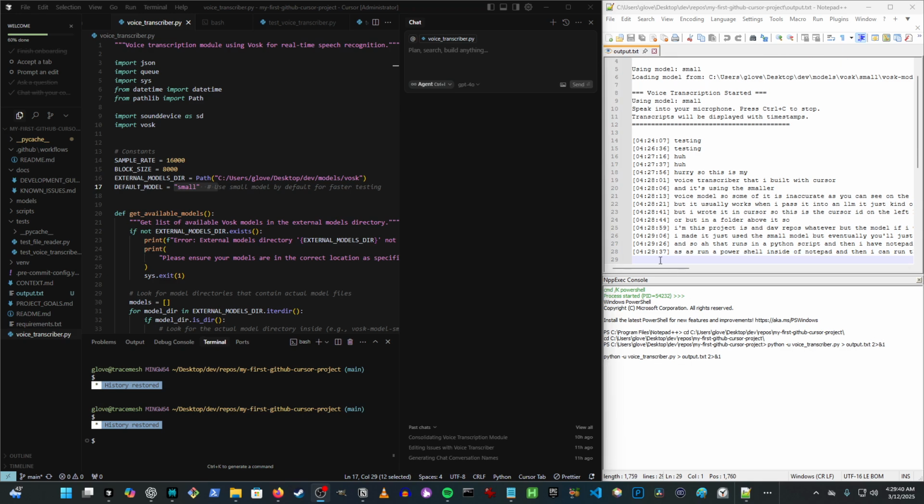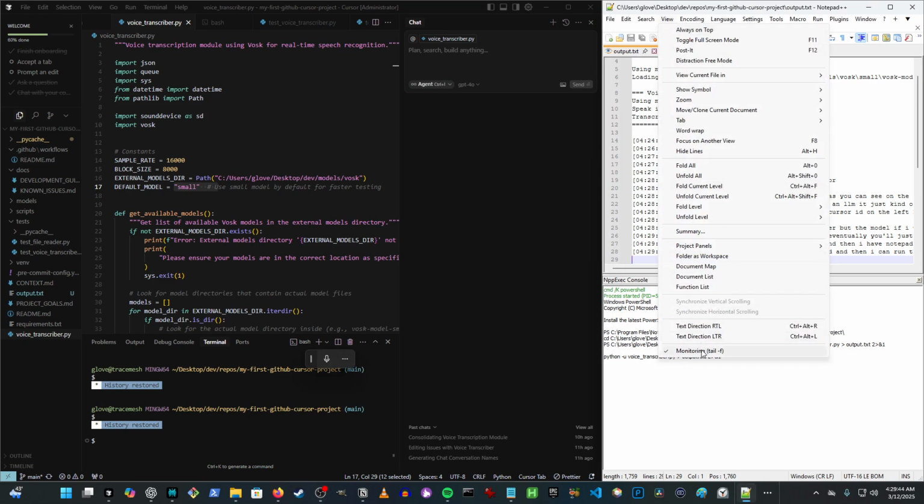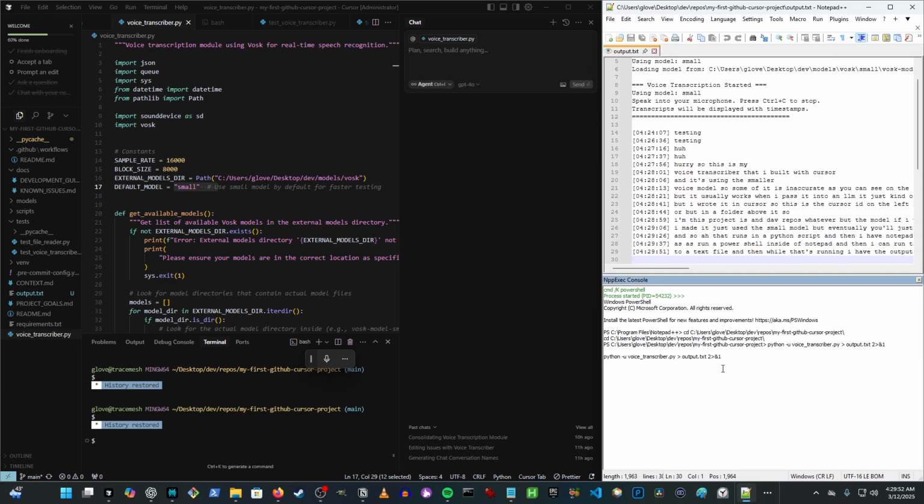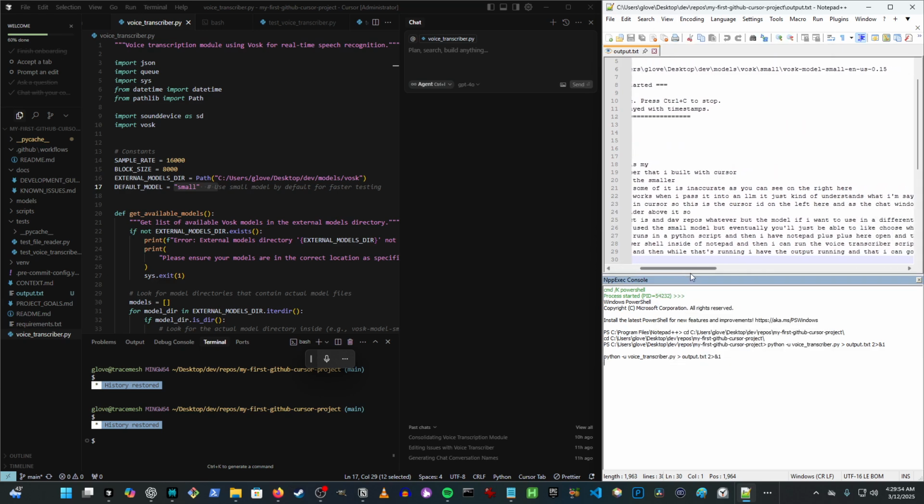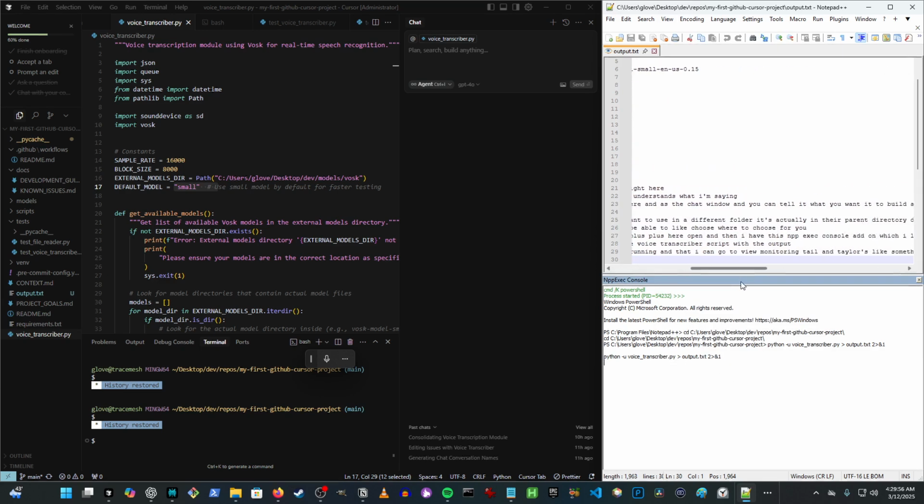And then while that's running, I have the output running, and then I can go to View, Monitoring, Tail. Tail is something you can type into the command prompt to make it so when you're viewing a file, it automatically updates. So you can see in here, this is pretty much everything that I've said.